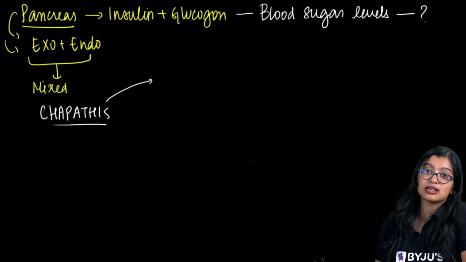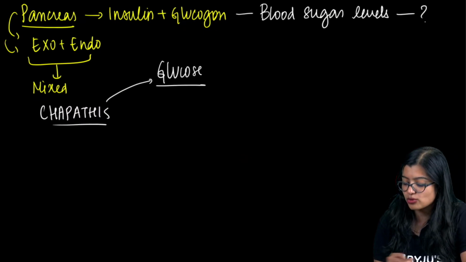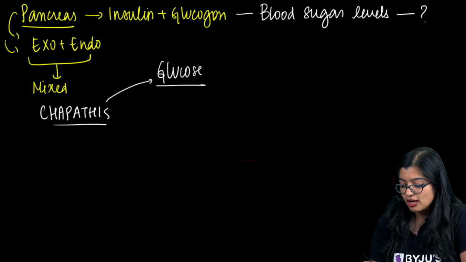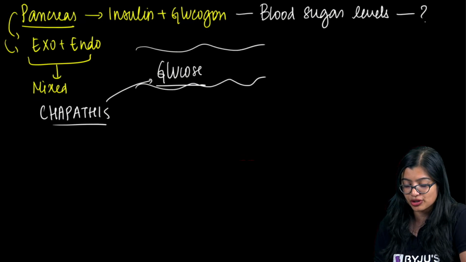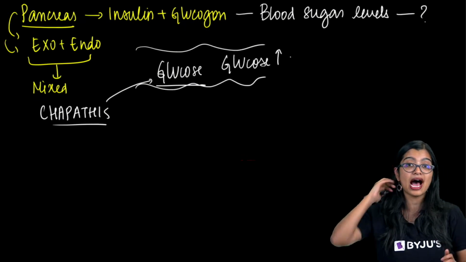We know that chapati is a rich source of carbohydrate, which means a lot of glucose is now produced. Now glucose enters into my bloodstream, okay? Lots and lots of glucose. Glucose level is very high.